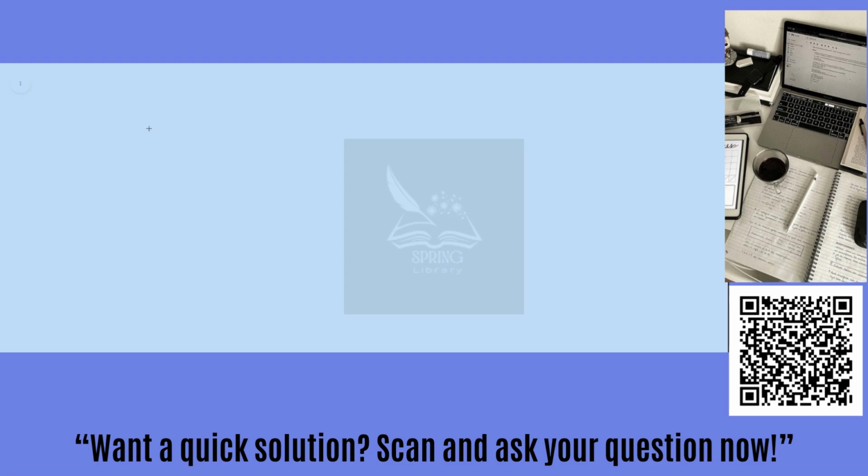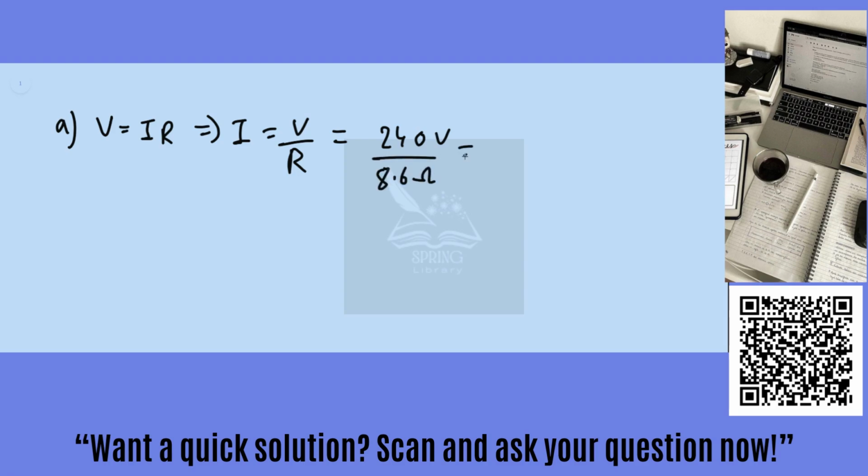All right, so for part A, we use Ohm's law, which is V equals IR. And so if you want to find I, the current, that's equal to V, the voltage, over resistance R. So it's 240 volts over 8.6 ohms, giving us 27.9 amps, or approximately 28 amps.